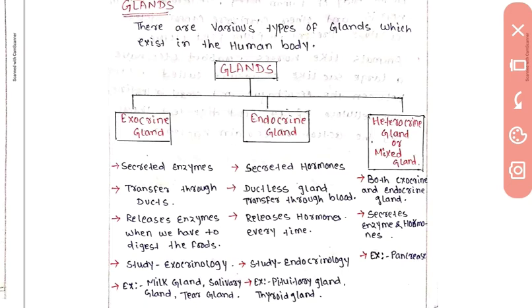So it secretes enzyme and hormone both. And the example of the heterocrine gland is pancreas. Pancreas is the one and only heterocrine gland in the human body.